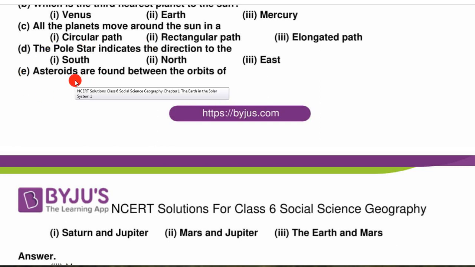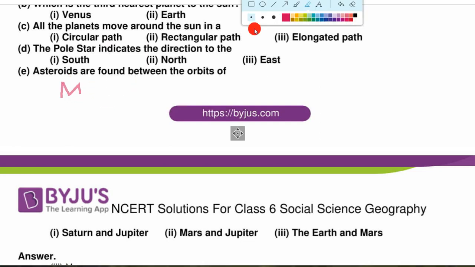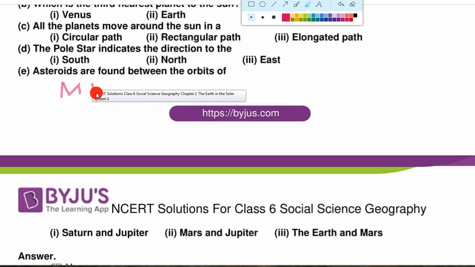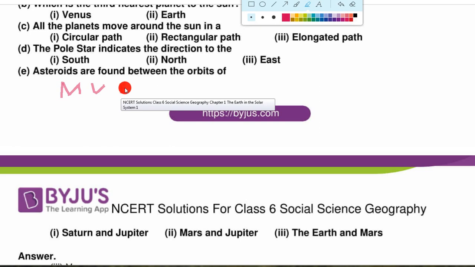Now after these four planets comes the belt of asteroids, and then the outer planets: Jupiter, Saturn, Uranus, and the last one is Neptune.